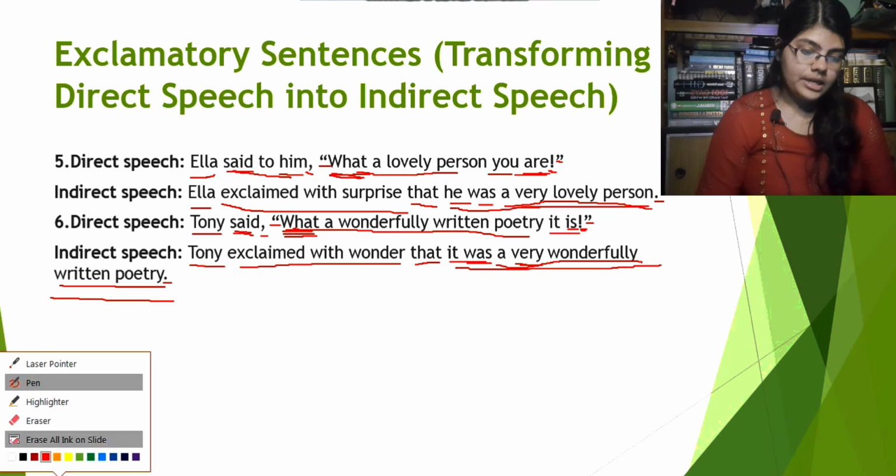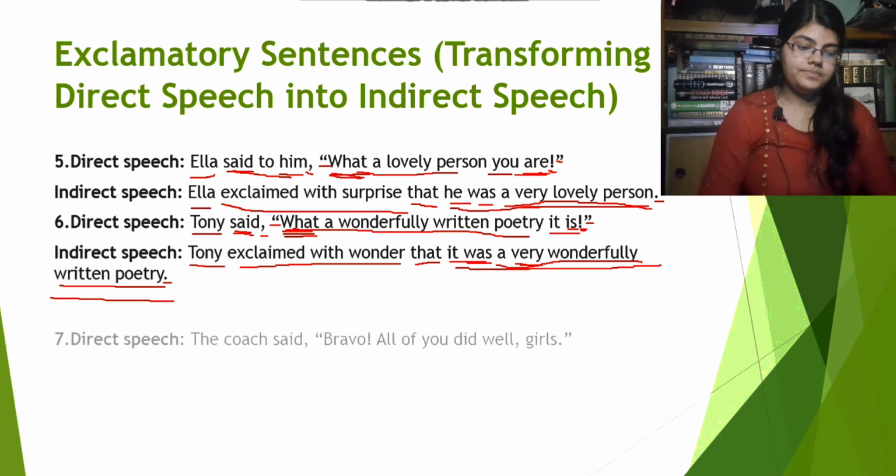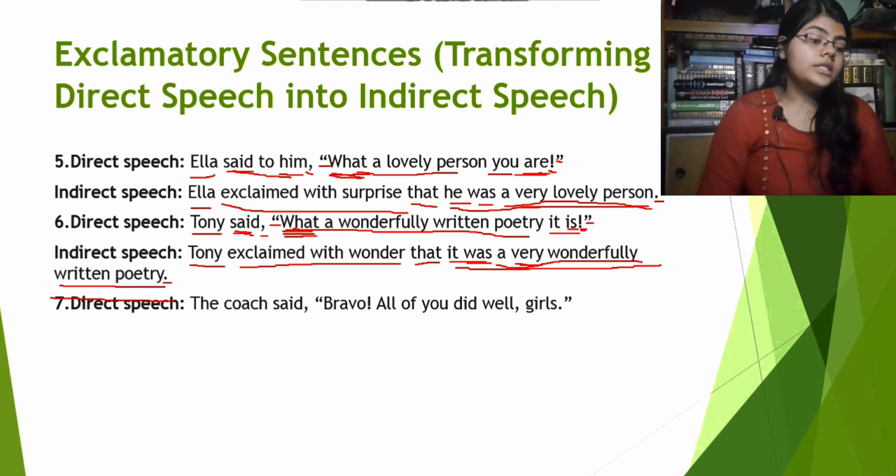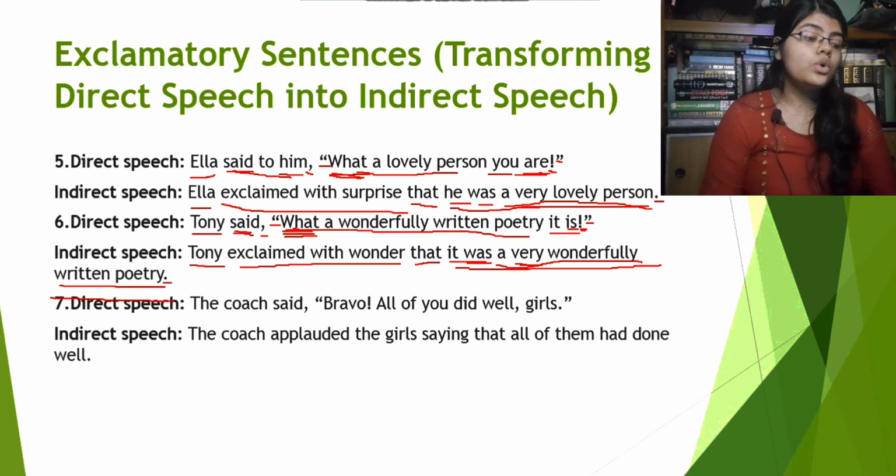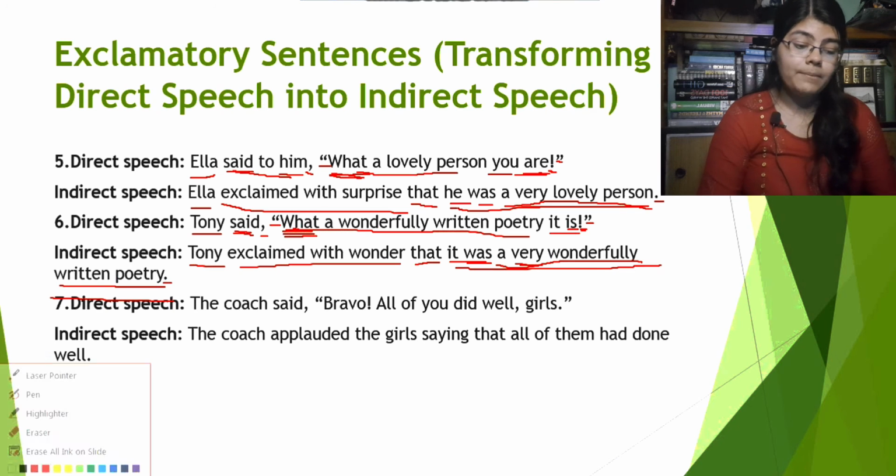Now, let's see the next one. Direct speech: The coach said, "Bravo, all of you did well, girls." Now, the indirect speech for this one will be, the coach applauded the girls, saying that all of them had done well. What is happening here?